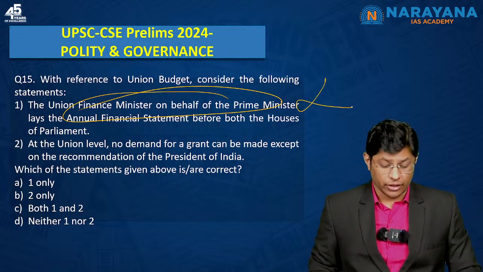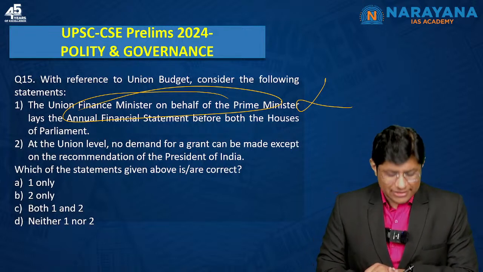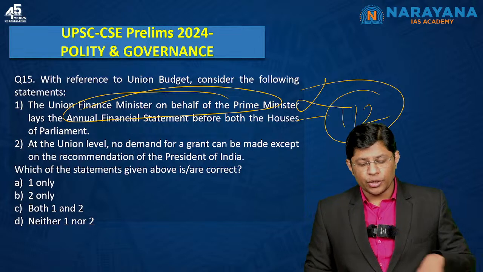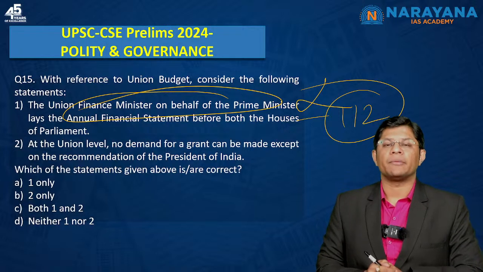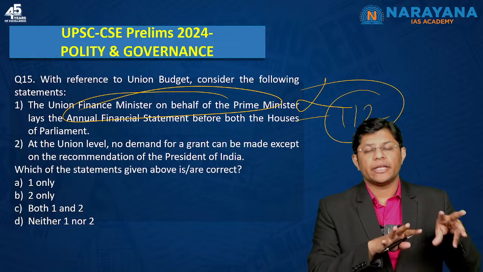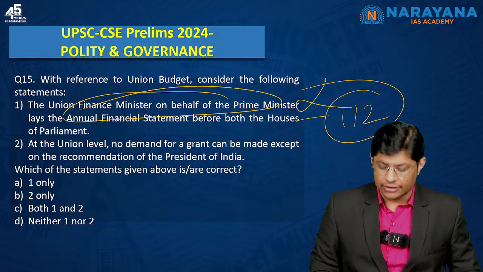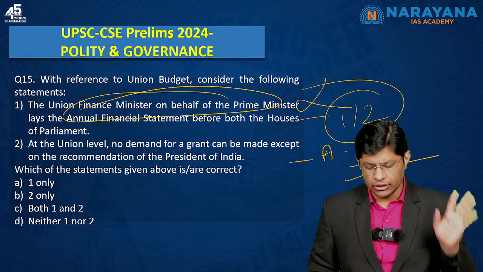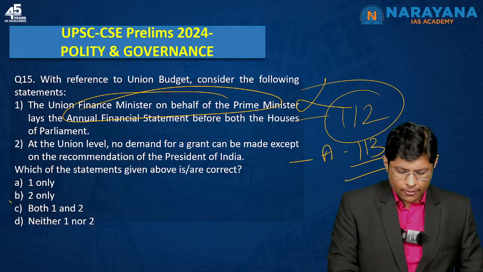The first statement is incorrect. So, if you are going wrong with this question, which means you have committed a blunder, right? The next, this is Article 112. The statement number 2, at the Union level, no demand for a grant can be made except on the recommendation of the President of India. So, whenever any ministry requires a grant for expenditure purposes, they have to demand the grant, and this can be done only with the recommendation of the President. This is mentioned in Article 113. So again, a very simple question, right? So here statement 1 is incorrect, statement number 2 is correct, right?